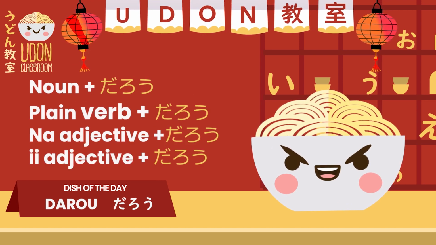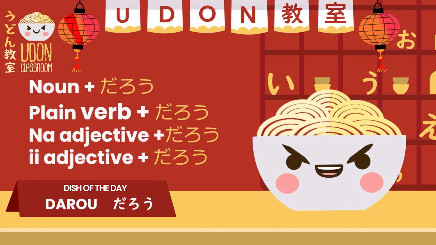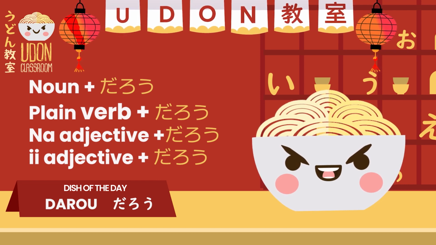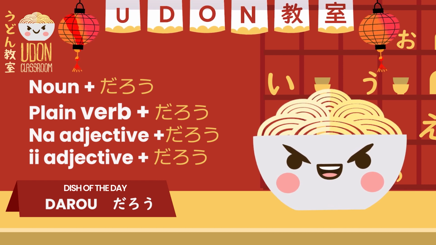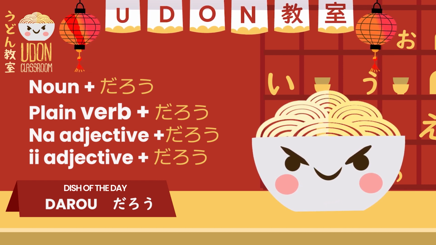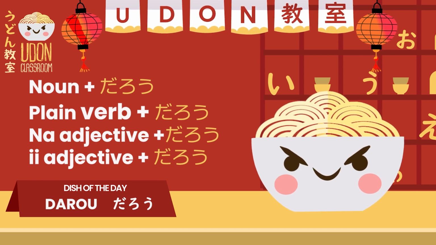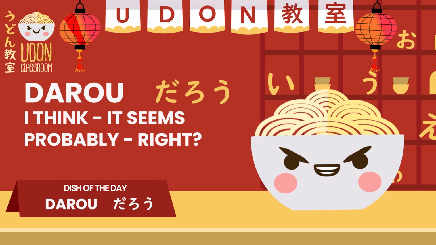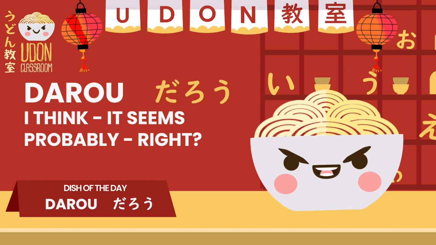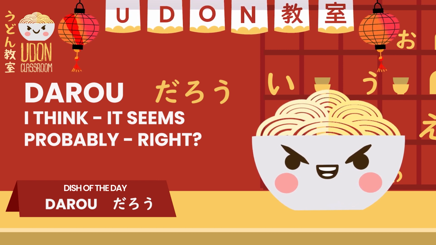So, with a verb, in dictionary form, we simply add Darou. It's very simple. With a noun, an adjective, and an e-adjective, it's all exactly the same. We just add Darou to the end. Now, there are many different meanings of this word, which may seem confusing, but it is usually easy to understand from context.